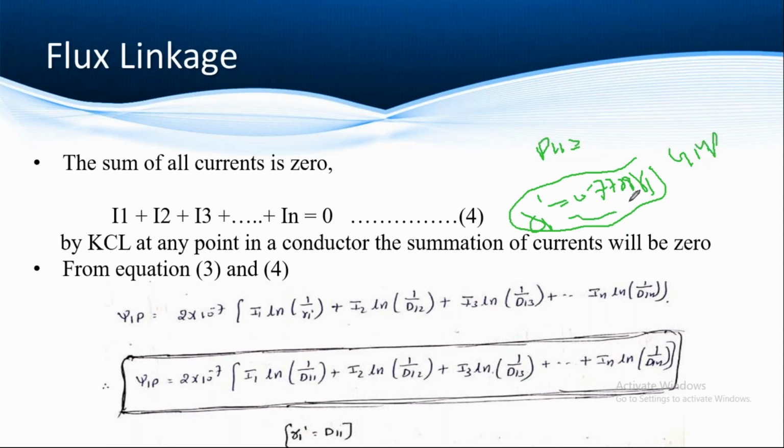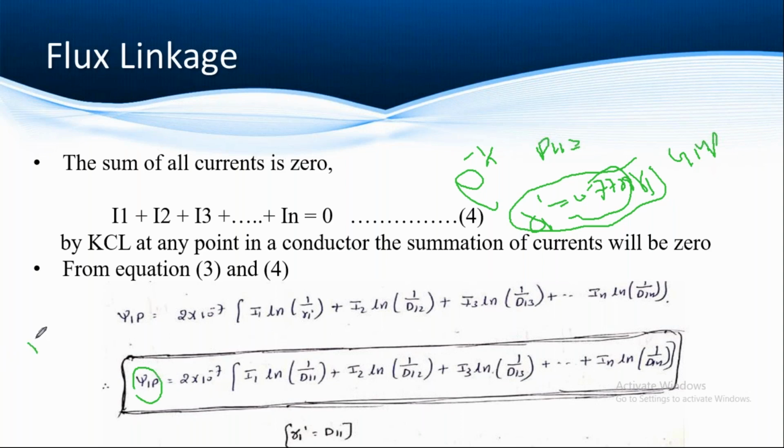How did you get this value, 0.7788? E power minus 1 by 4. Okay, the exponential of minus 1 by 4, then we will get 0.7788. Okay, now finally we have obtained the flux linkage of one conductor in a group.